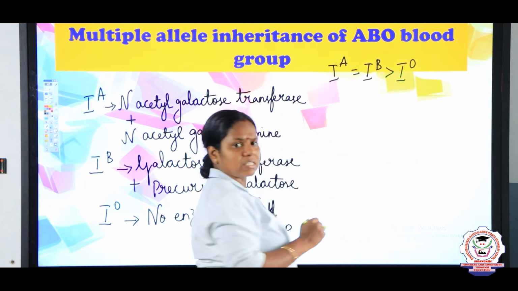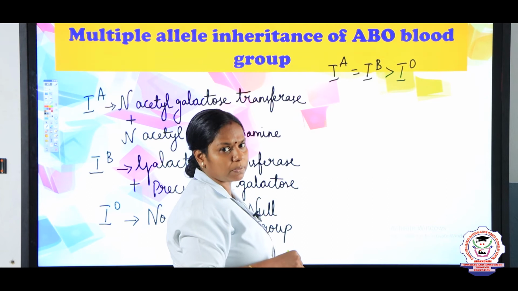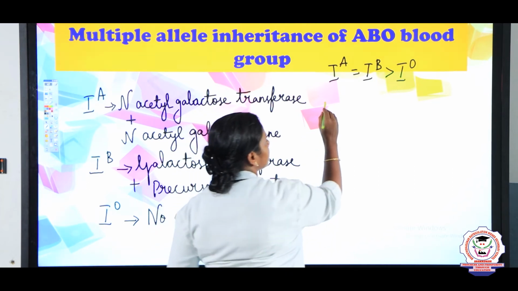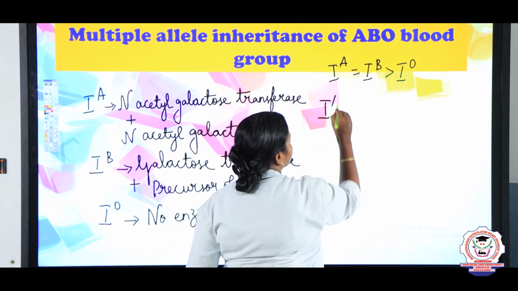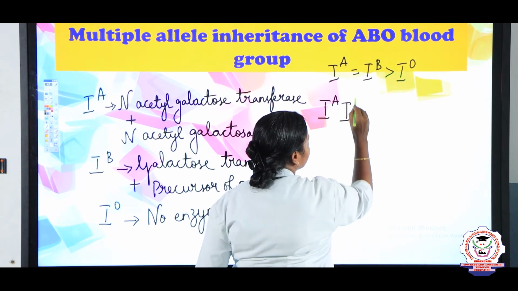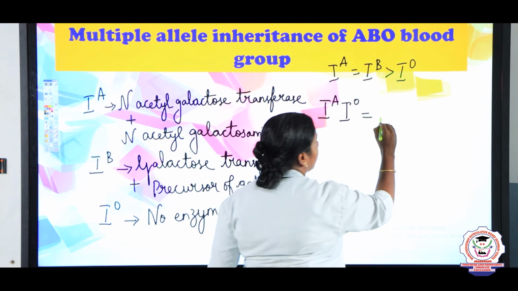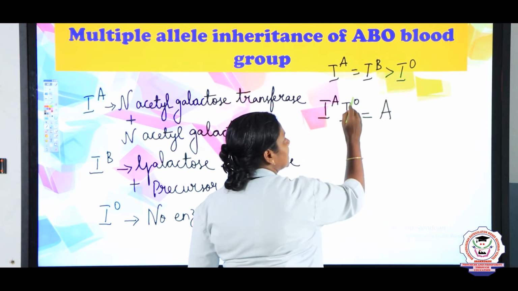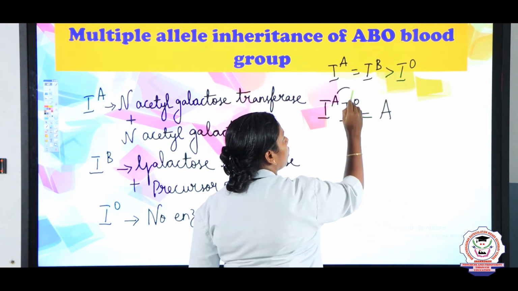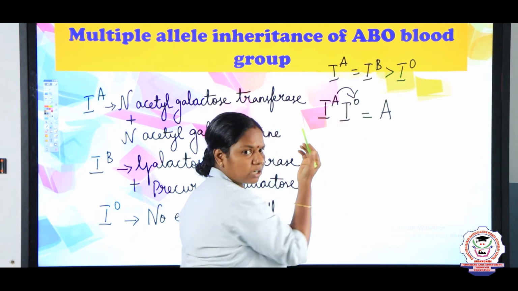So, with this we can write the possible alleles. For example, if a person possesses the alleles IA, IO, what is the blood group of the person, children? The person's blood group is A. Why? Because A is dominant over O, so O will not be expressed.